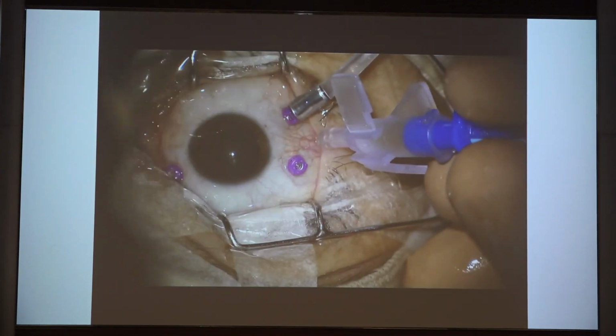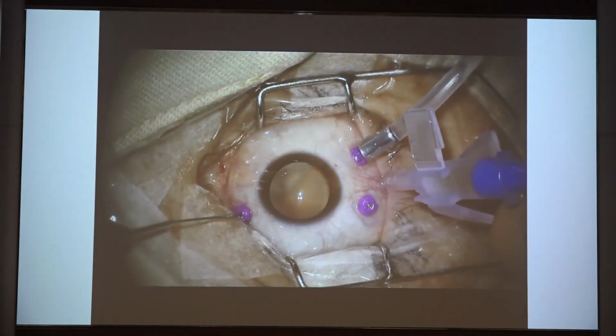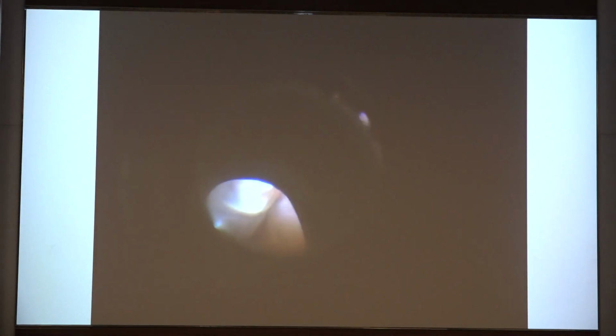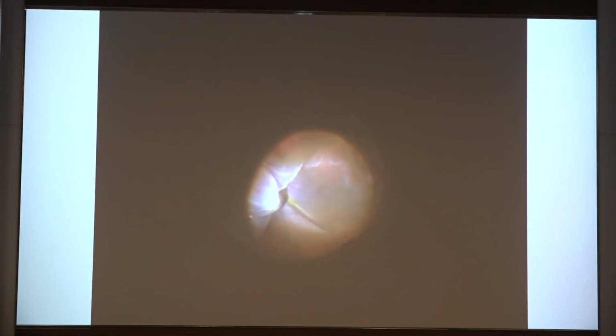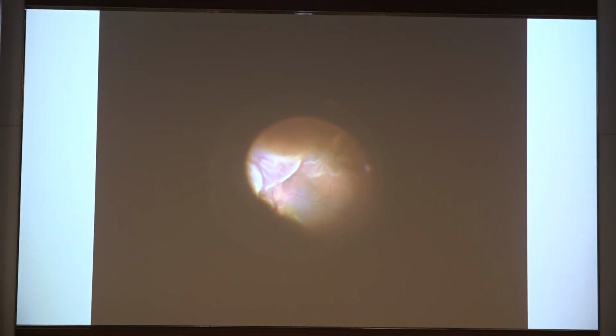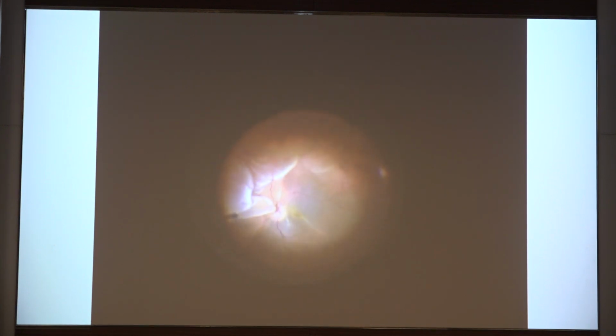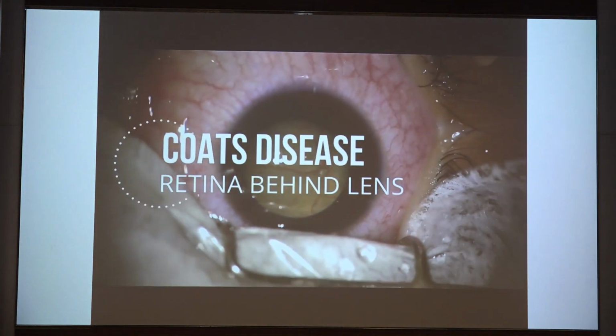You can even connect this to your extrusion pump, and you can control the speed of your absorption of fluid. You can make it faster or slower. You can make it faster if there's a lot of fluid, and you can make it slower when the fluid goes down, so that the retina does not get incarcerated into this tumor.